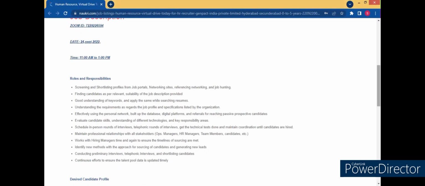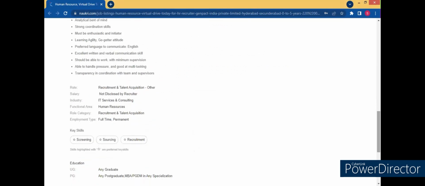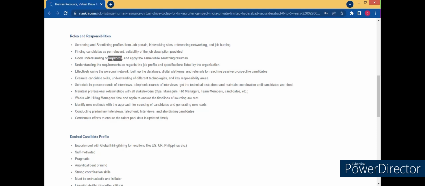These are nothing but the key skills that are given in the JD: screening, sourcing, recruitment. So these are the keywords that you will use in the job portals for finding candidates. And keywords also depend on the functional area, the role, and the industry. This is the question related to keywords.